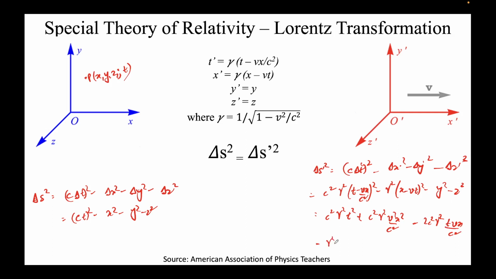Second term, you will get gamma square x square minus gamma square v square t square plus this 2 gamma square x v t, okay, minus y square minus z square. So this term gets cancelled, you see, 2 gamma square x v t, this term gets cancelled with this.